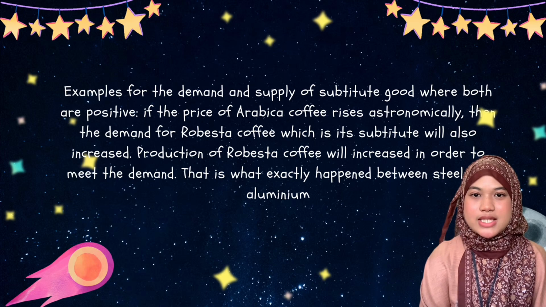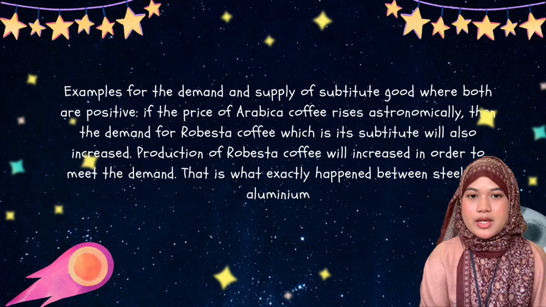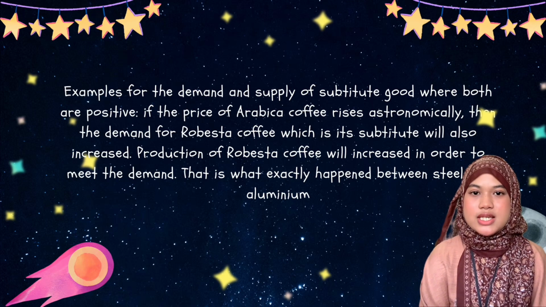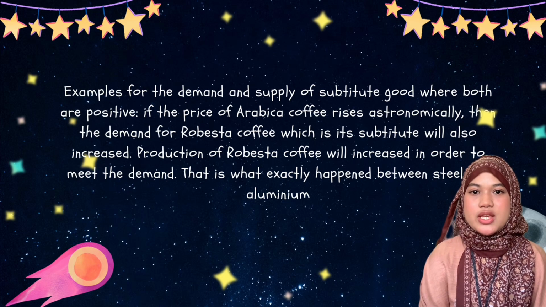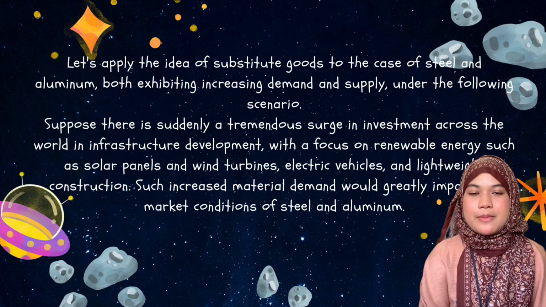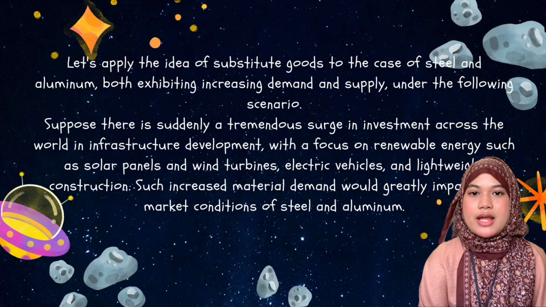Example for the demand and supply of substitute goods where both are positive. If the price of Arabica coffee rises astronomically, then the demand for Robusta coffee, which is its substitute, will also increase. Production of Robusta coffee will increase in order to meet the demand. This is exactly what happened between steel and aluminium. Let's apply the idea of substitute goods to the case of steel and aluminium, both with increasing demand and supply, under the following scenario.